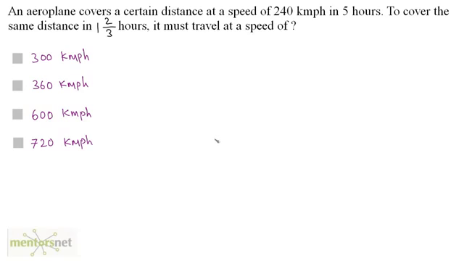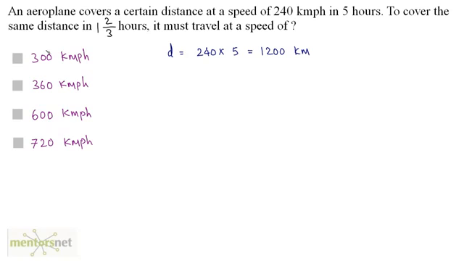An aeroplane covers a certain distance at a speed of 240 kilometers per hour in 5 hours. To cover the same distance in 1 2 by 3 hours, it must travel at a speed of. Well, you have the speed of this aeroplane and the time it takes to cover the distance. So you can calculate the distance. Distance is equal to speed into time. So we have 240 times 5, that's equal to 1200 kilometers.